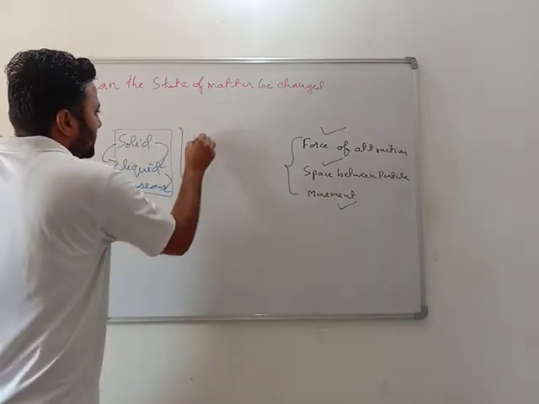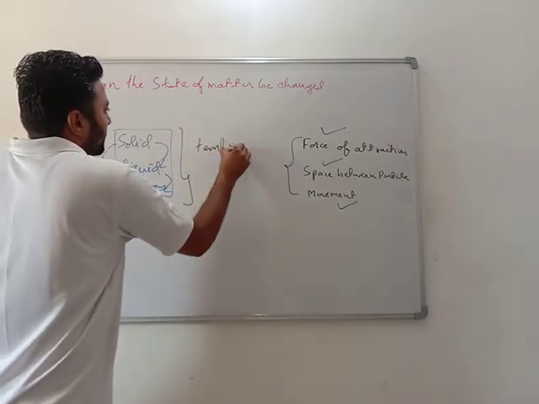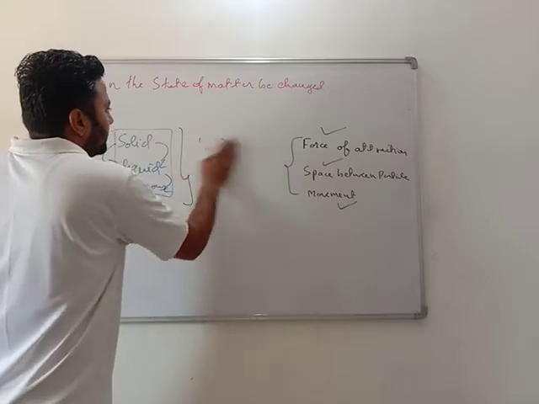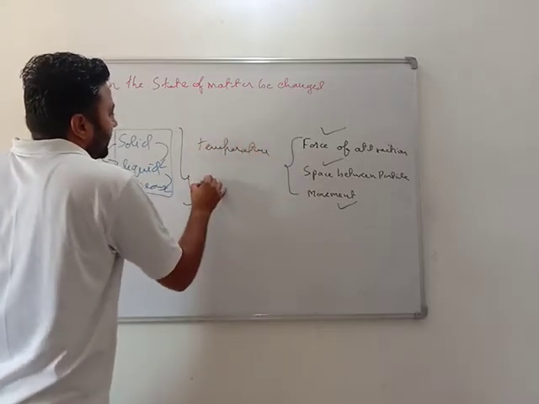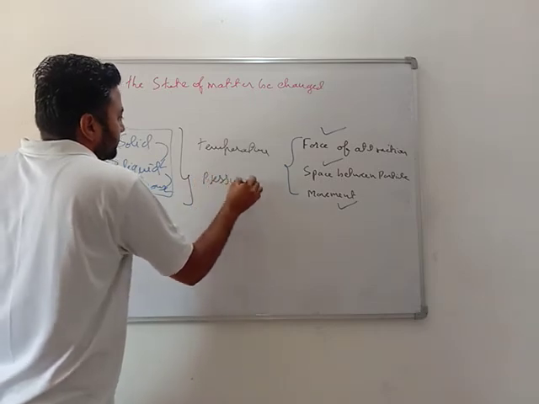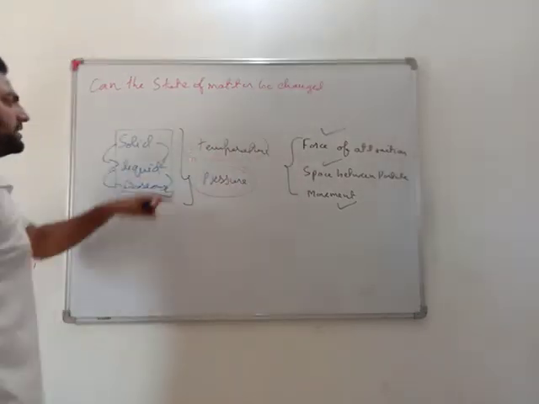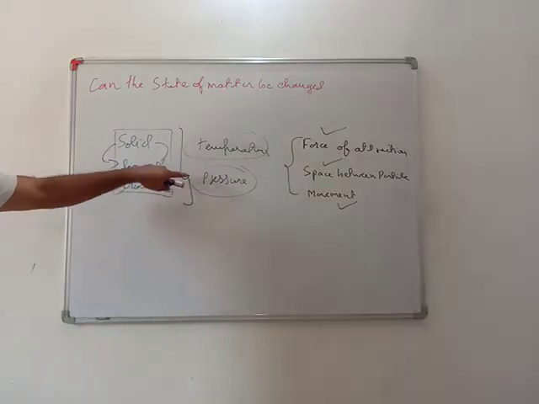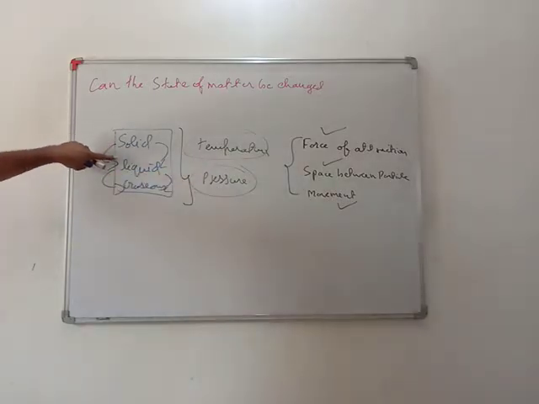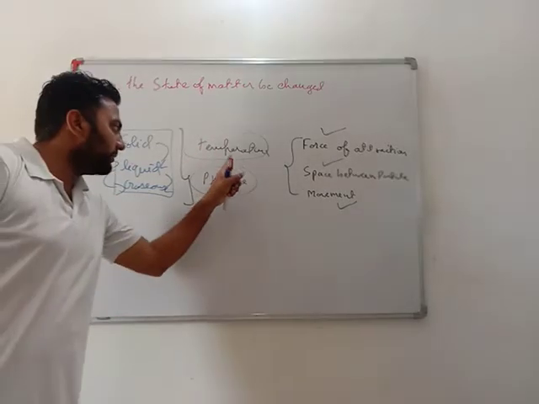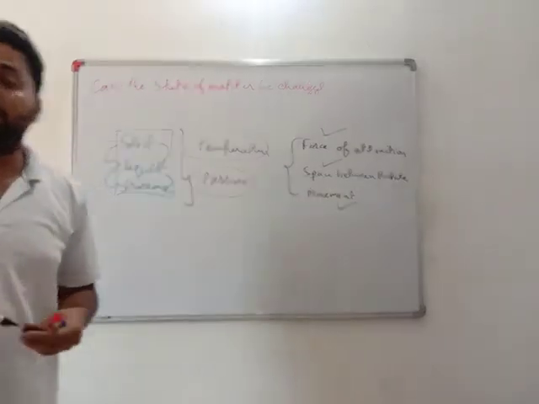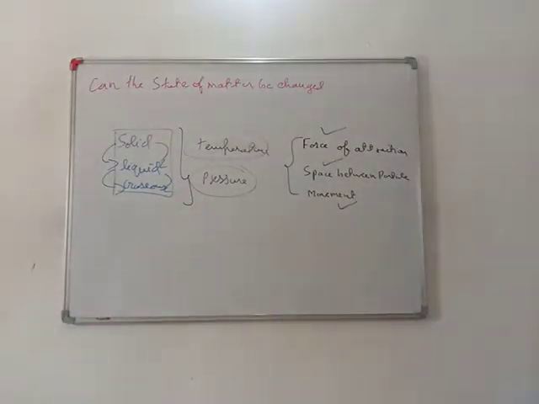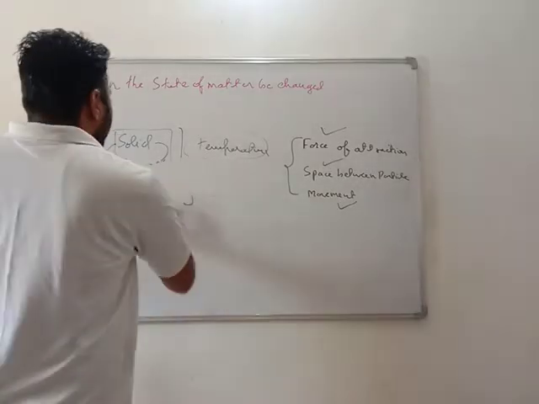The answer is yes, and this can be done with a change in temperature and a change in pressure. My dear students, by changing the temperature or by changing the pressure, we can change something from solid to liquid or liquid to gas. Why? Changing the temperature and changing the pressure changes these properties. That's why it is very important. Okay, so now we will see how these changes are taking place.